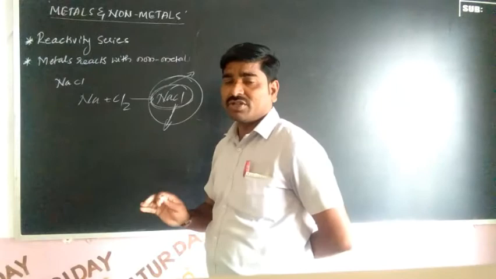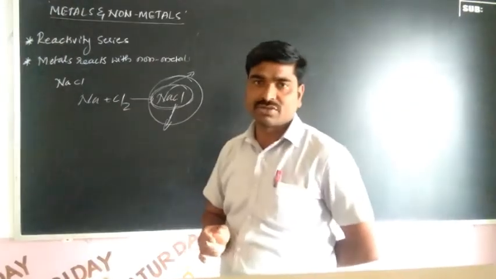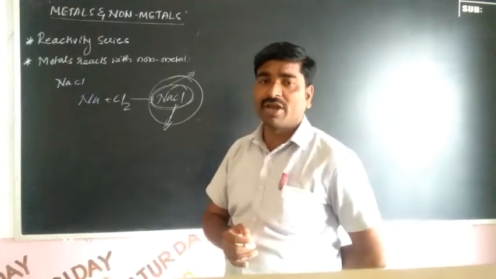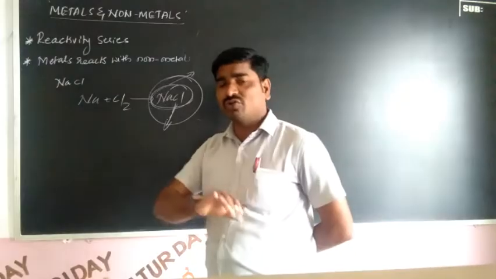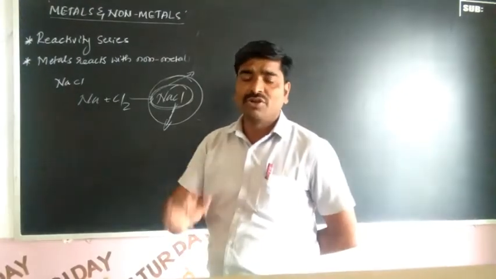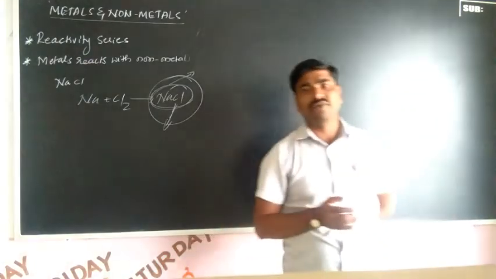In any compound, whether covalent or ionic, there is a strong force of attraction between the elements. That is nothing but a chemical bond. Here the ionic bond is there. How is a bond created between elements? Due to transfer of electrons and sharing of electrons.